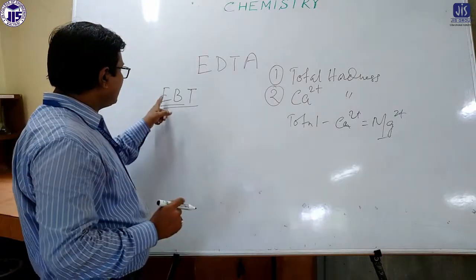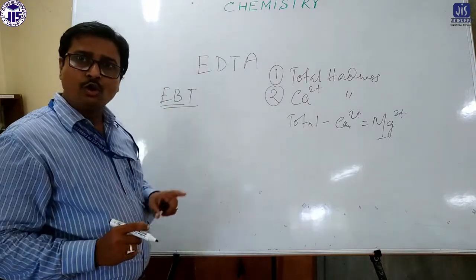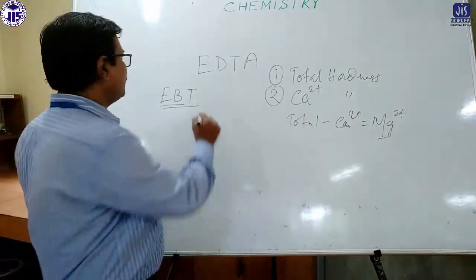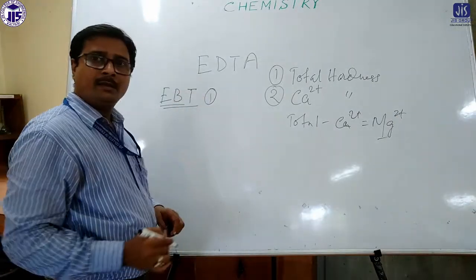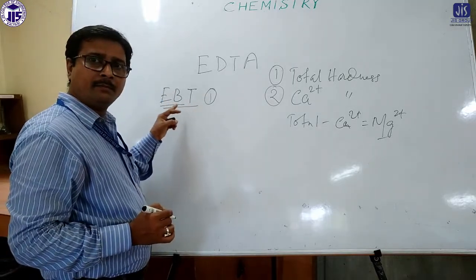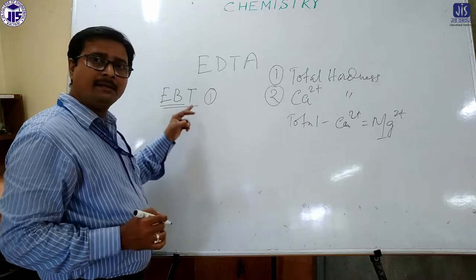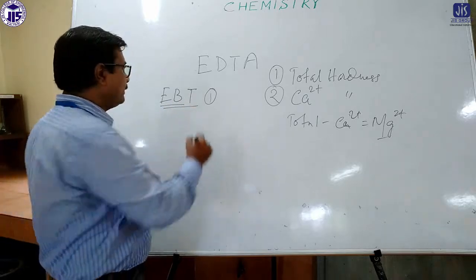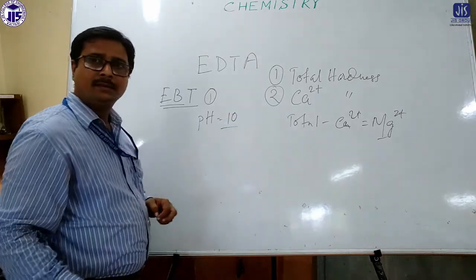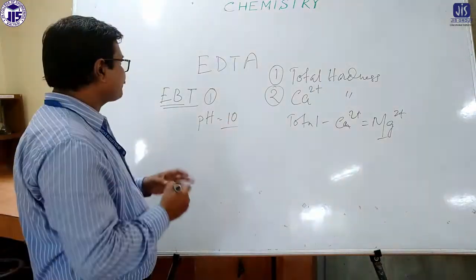The full form of EBT is Eriochrome Black T. What is the pH range in which this indicator acts well? The pH should be at pH 10.